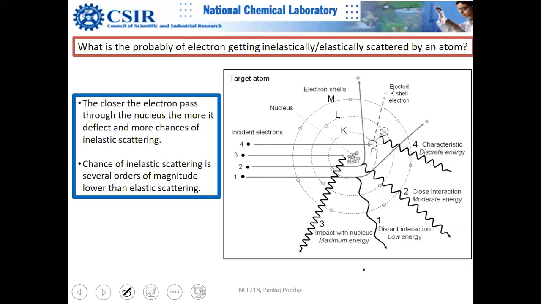So now, what is the probability that electrons will be scattered elastically or inelastically? There are more chances that it will undergo inelastic events, actually, right? And that is better for you for analytical chemistry information, because you want to know the atomic number of a particular atom.